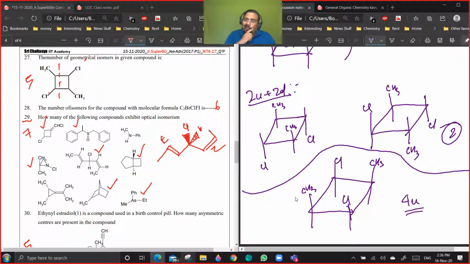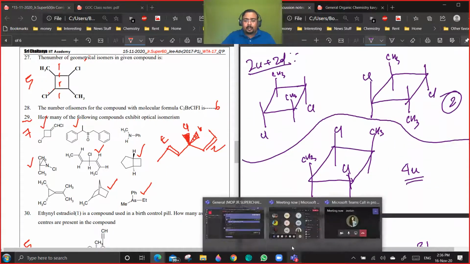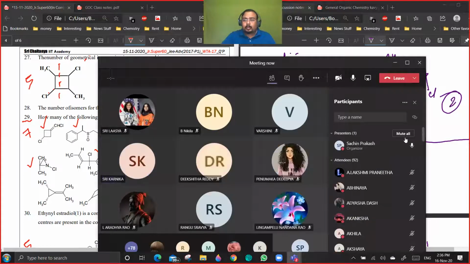Obviously we are only focusing on the down groups. If I am putting 2 groups down, I can put the 2 Cl down, or I can put 1 Cl and 1 CH3 down. See, 2 up and 2 down is equivalent to 2 down and 2 up. Are you getting my point? Yes or no? So that is how. So total it will be 5.